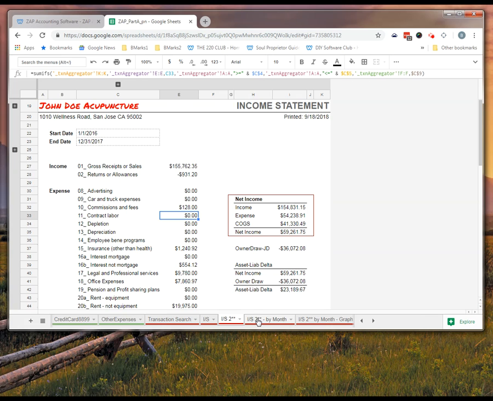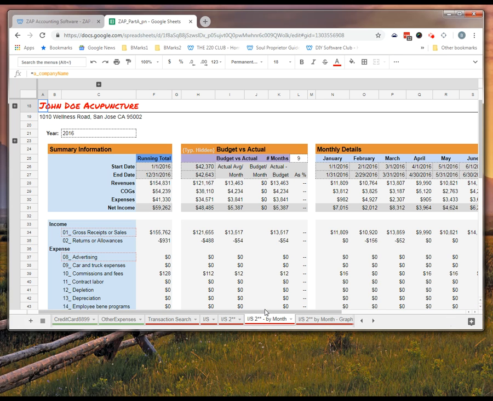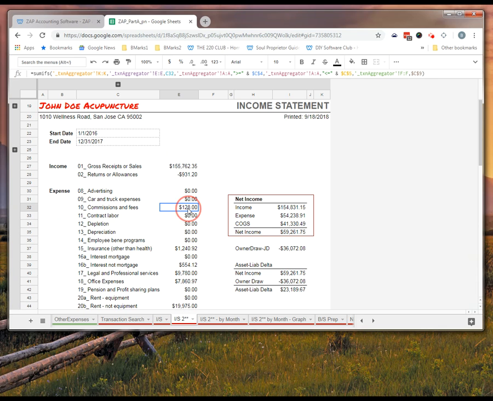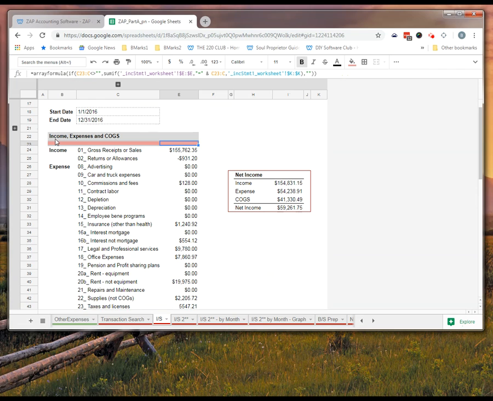We do have additional income statements that have a little bit more complex equations built in. They work a little bit more like spreadsheets in that the equations are in the cells, as opposed to some of our automated stuff. The equations are in header rows that are red that help prevent users from messing up their worksheets. If you do ever mess these up, you're going to be instructed to download the file, save a copy of the original, and then use a custom file for yourself. And if you were to ever mess up a cell, you would just go back to the original that you downloaded and look at the equation and copy it in.